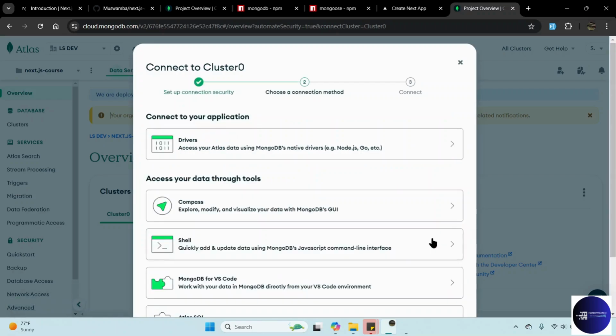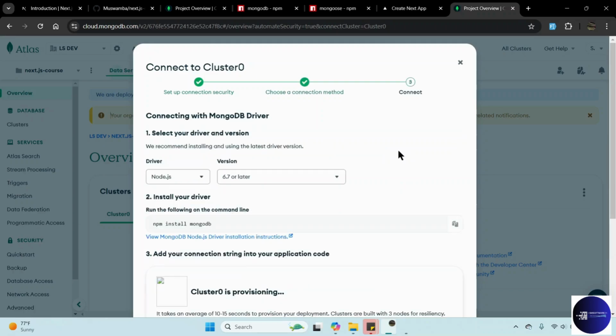Here you need to choose which driver you want to use. For example, here we want to choose Node.js, since we are on Next.js, so we are using Node.js, so we need to choose this one.